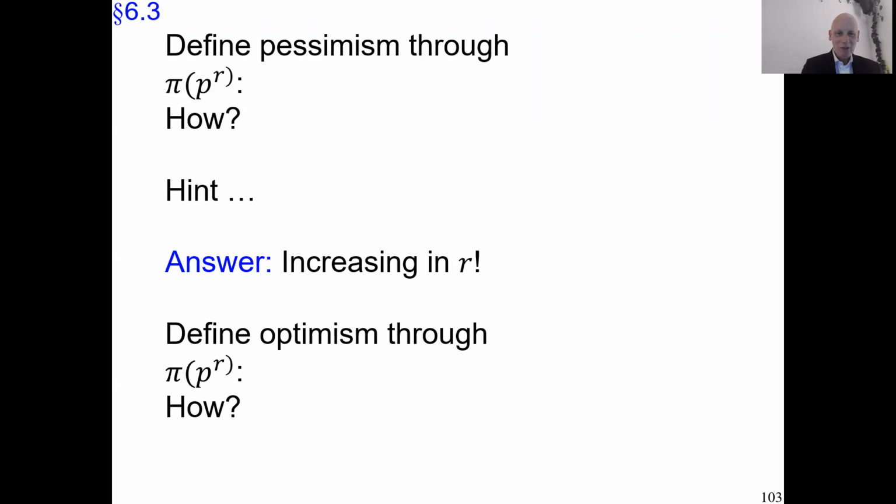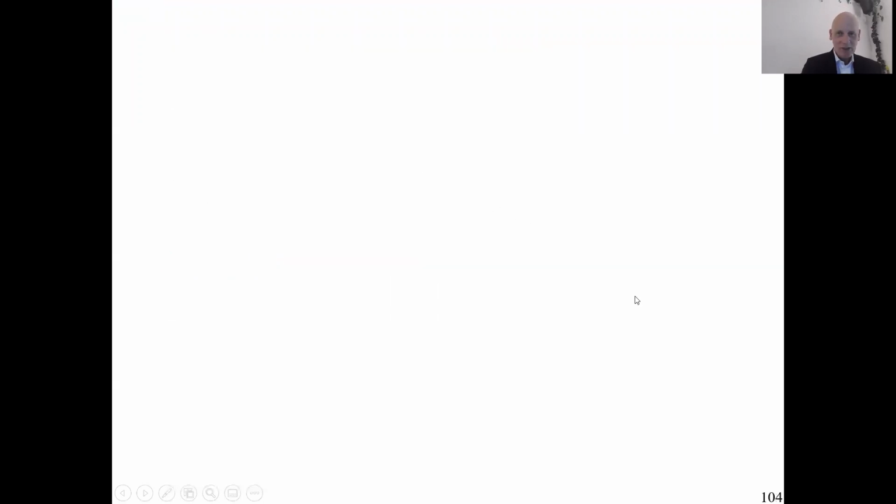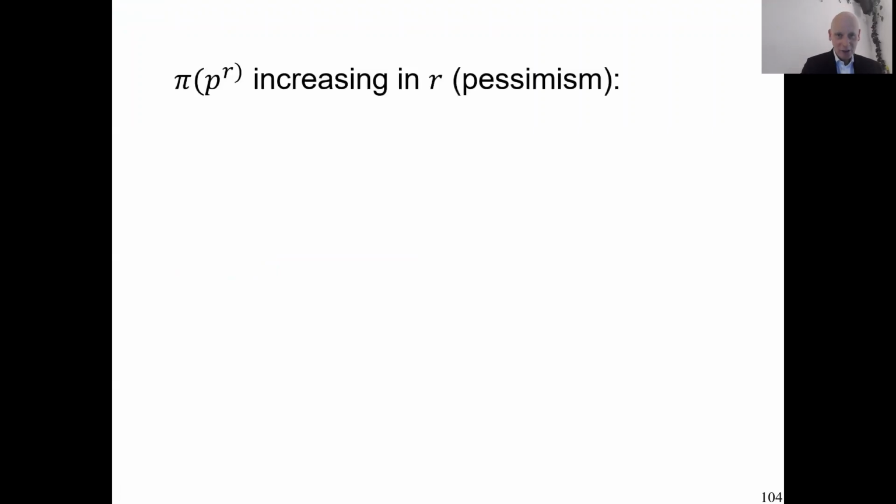And I assume now you come back, you made up your mind, and of course that is the opposite, that is decreasing in R. So the bigger R gets, the worse the outcome, the less attention you pay to it, because we pay more and more attention to outcomes if they are good, if they are favorable. So it's the opposite of pessimism. But that's how it goes. So that's the easy way how rank dependence can capture psychological aspects of risk attitude.